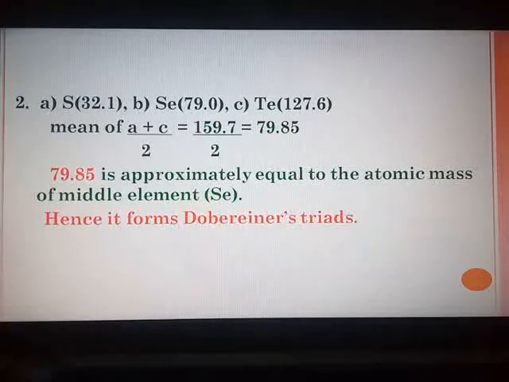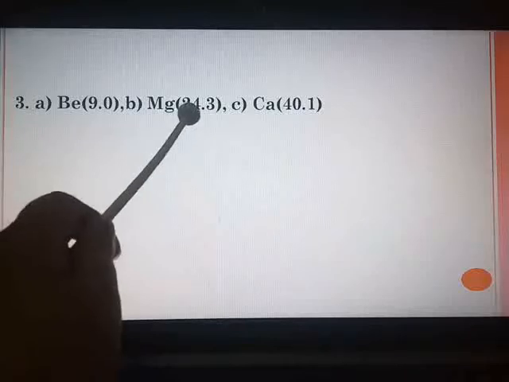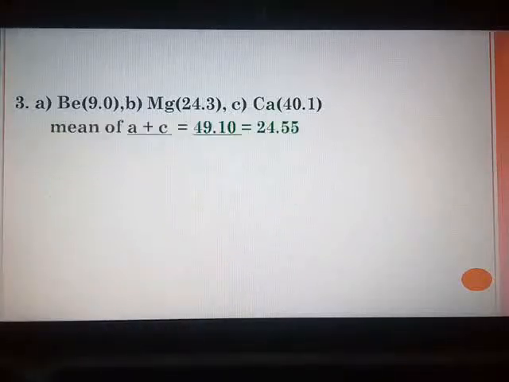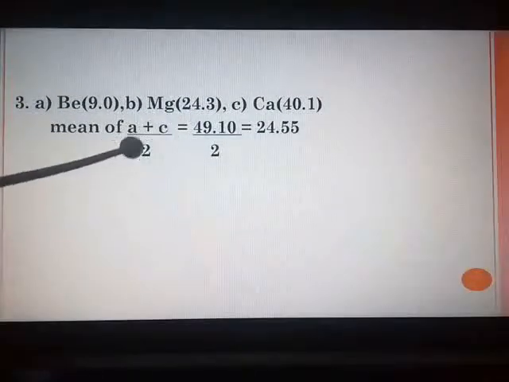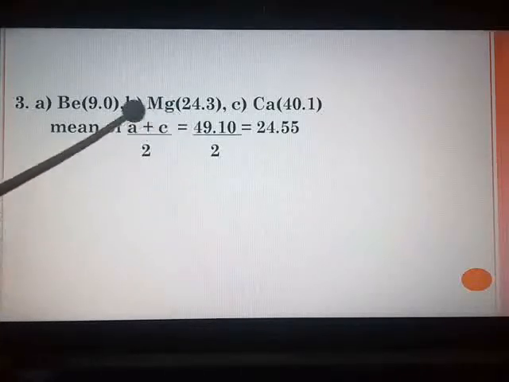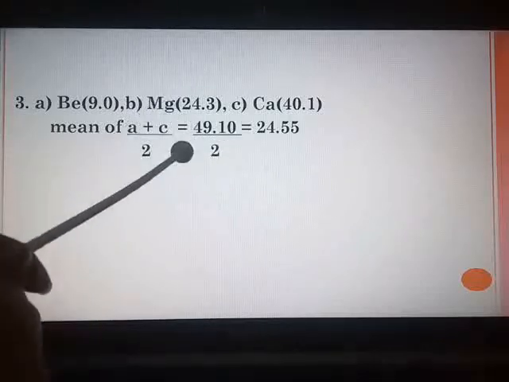Very simple. Third one, beryllium 9, magnesium 24.3, calcium 40.1. Again calculate the mean of atomic mass of the first and the third element, that is A plus C upon 2. So 9 plus 40.1 comes out to 49.10.